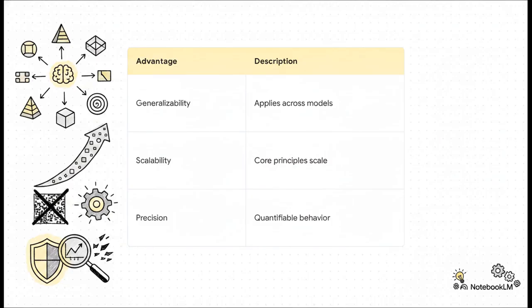First up, generalizability. Because MI uncovers core algorithms, these insights can often apply across totally different models. Second, scalability. Staring at saliency maps becomes totally useless for massive modern language models, but identifying fundamental computational principles? That scales up beautifully. And third, precision. MI provides rigorous, quantifiable explanations, and that is absolutely vital if we ever want to defend these models against things like adversarial attacks. You know, where bad actors trick the AI by exploiting its surface-level correlations?